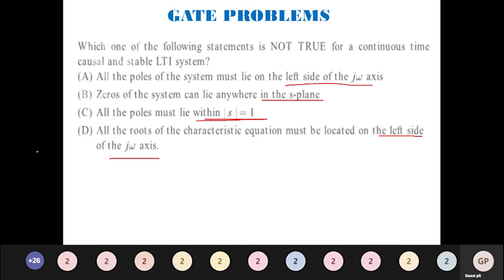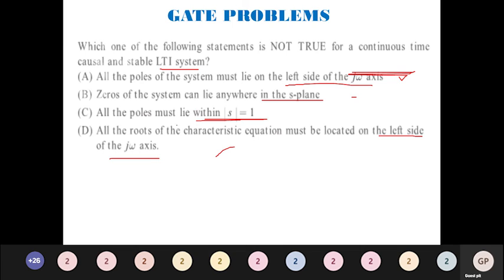So by these two statements, we can come to the conclusion that option A, option B, and option D are satisfying for the LTI system, linear time invariant system.